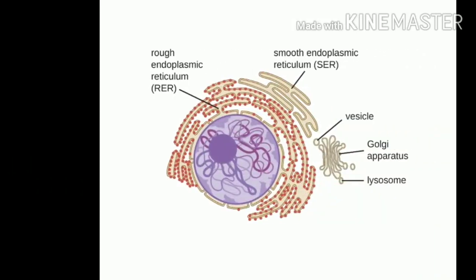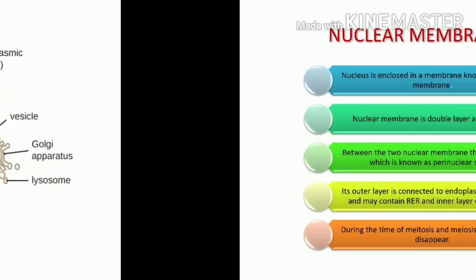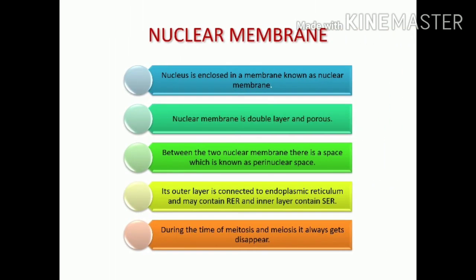Now let's talk about the nuclear membrane. The membrane that surrounds the nucleus, the nucleus being enclosed in a membrane, is known as the nuclear membrane. Nuclear membrane is double layered and porous. Why porous? So that the material that is formed inside the nucleus or outside the nucleus can cross the membrane.